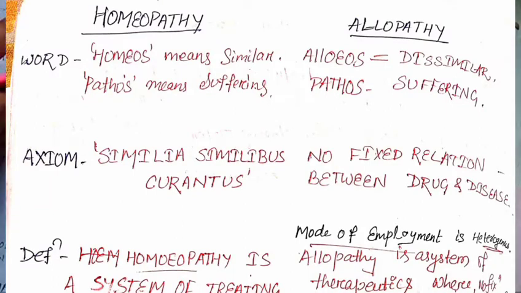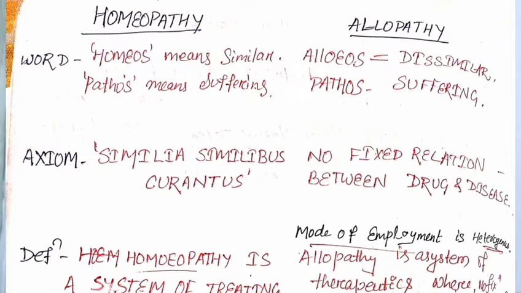We discuss the homeopathy and allopathy difference. In this video, we will discuss the homeopathy and allopathy difference. First is the word similar. Pathos means suffering. Similar suffering is homeopathy, whereas dissimilar suffering is known as allopathy. Then axiom. Axiom means which principle it belongs to. Similia similibus curentur, whereas allopathy does not have any fixed relation between drugs and disease.